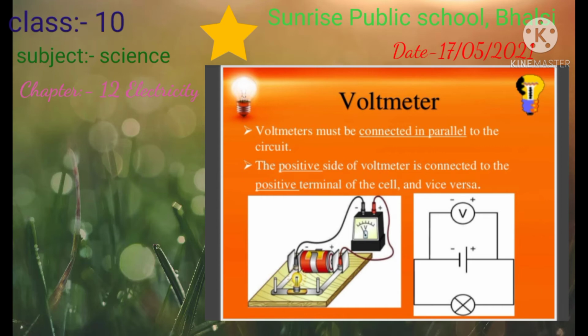Our next device is the voltmeter, and the voltmeter is used to measure the potential difference across the circuit. It is always connected in parallel to the circuit, and its positive side is connected to the positive terminal of the cell.